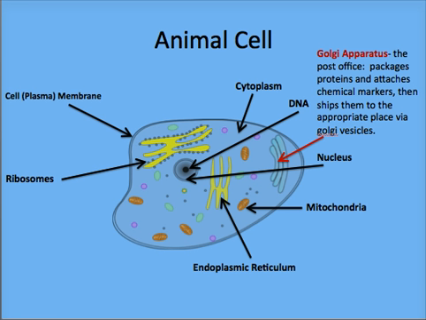What does the cell do with all the proteins it produces? Some are exported via the cell's postal service or Golgi apparatus. The Golgi encloses proteins in a membranous envelope called the Golgi vesicle and attaches chemical markers which ensure they reach the appropriate destination. The Golgi apparatus is easily recognized by its stack of pancakes appearance.